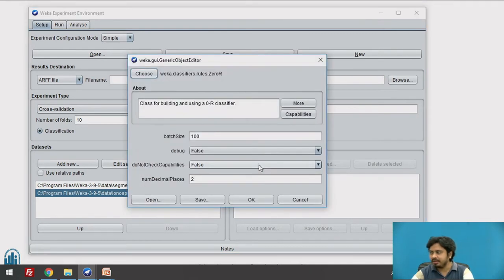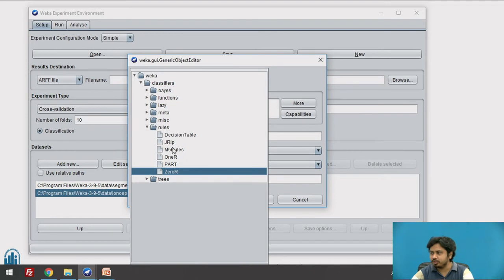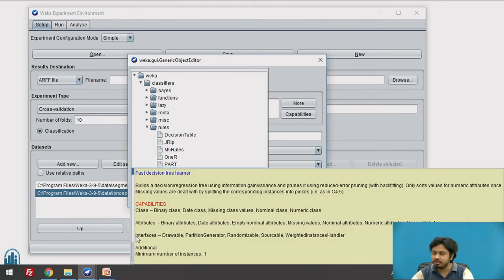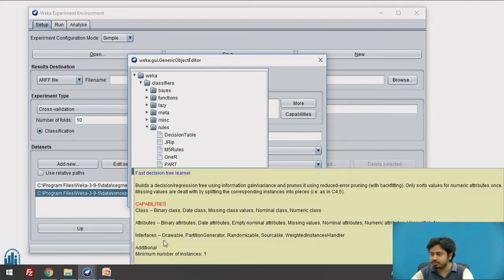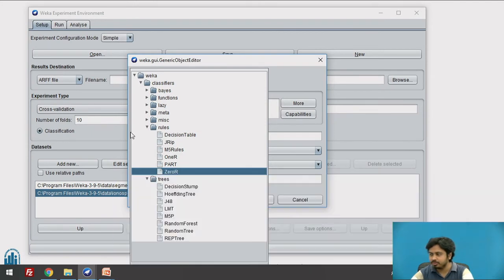Now I'll add the classifier. Let us do one thing. We will use some base classifier. Let us use some tree based algorithm, and I would prefer to use the reduced error pruned tree algorithm. This is a decision tree. It's a fast learner algorithm. This is what you see here, it's just popping up the description of the algorithm, but this is the algorithm I want to choose as the base one. Let me choose it.